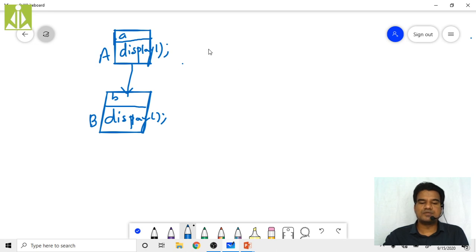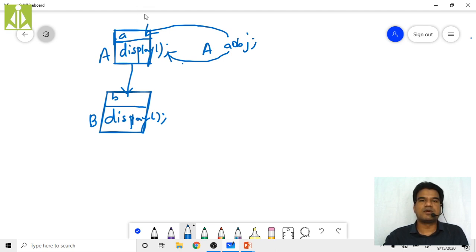When I am creating the object of class A, AOBJ, using this AOBJ, I can access this a as well as this display. These two things I can do. Can I access any of the data members or member functions from class B? No, it is not possible because there is no direct connectivity between this object and this class B. Whatever connectivity we establish using inheritance is from top to bottom only. We cannot go in reverse.